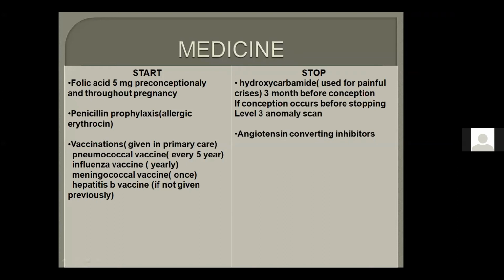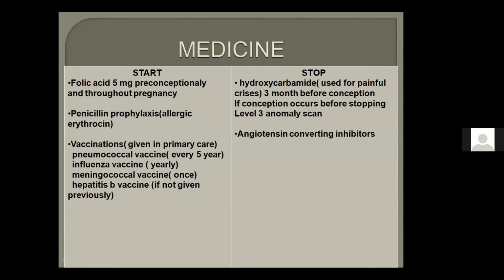Make a small diary, and in the diary, write these important points, like in which disorders you need to give folic acid 5, and in which disorder you need to give folic acid only preconceptually and only 3 months. And in the diary also write which medicines need to be stopped in pregnancy. Some medicines like angiotensin converting enzyme inhibitors need to be stopped at the conception. You don't need to stop beforehand. But some other medicines like hydroxycarbamide, like methotrexate, you need to stop 3 months back. Okay, so make a diary and write it.